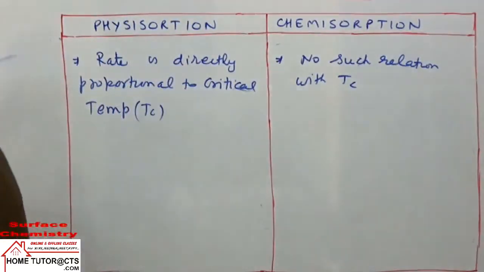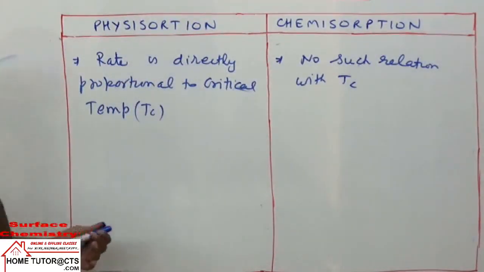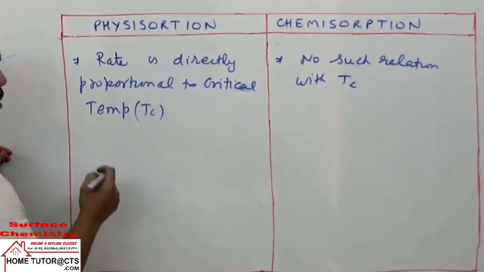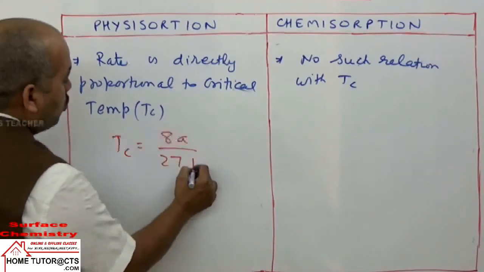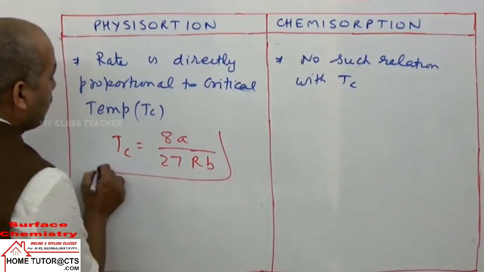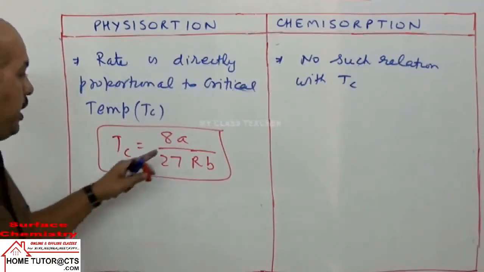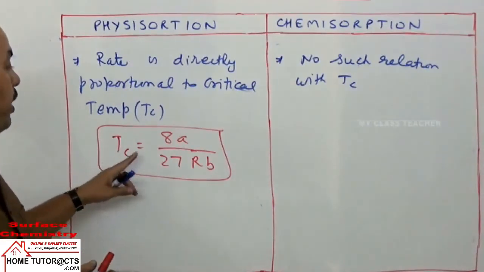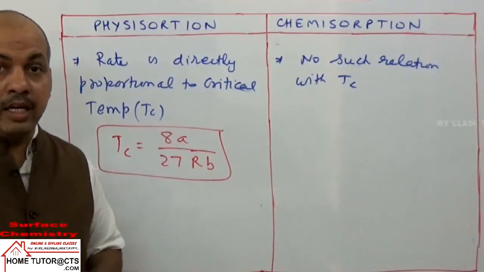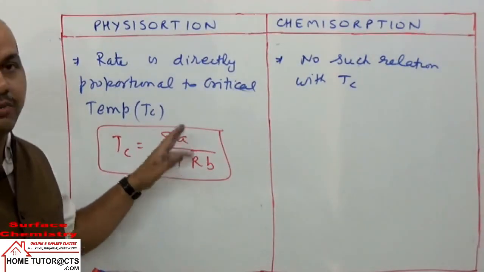Now what is critical temperature? If you can recall the chapter States of Matter, we have read there this phenomenon of liquefaction. TC can be taken as 8a upon 27Rb, where a and b are van der Waals constants of the gas, and their values depend on the nature of the gas. b is size and a is attractive forces.